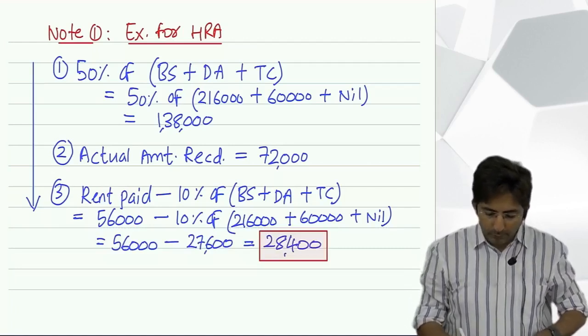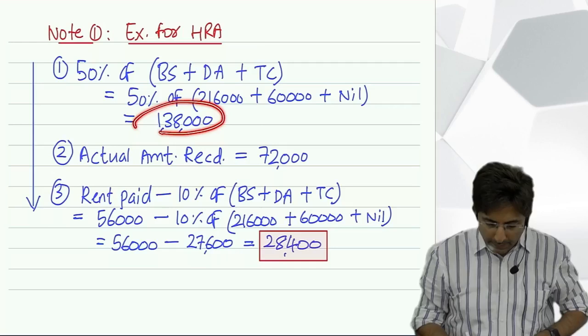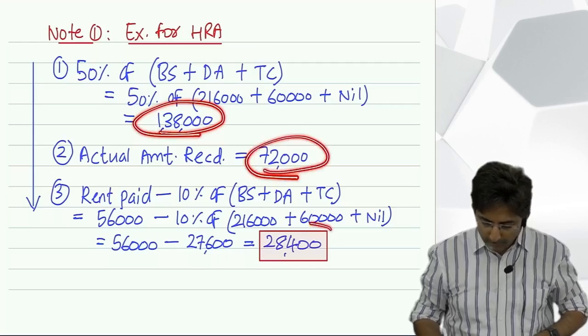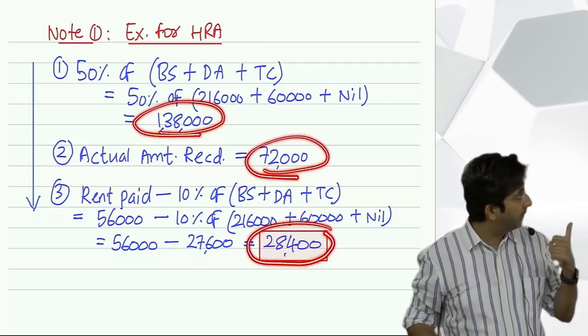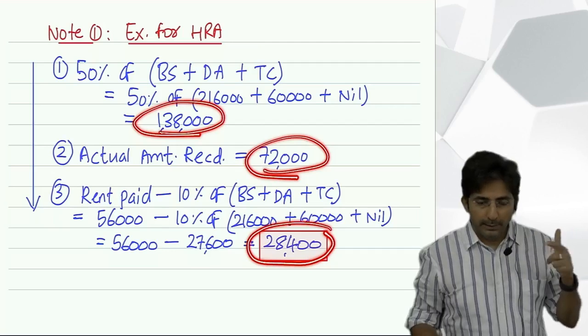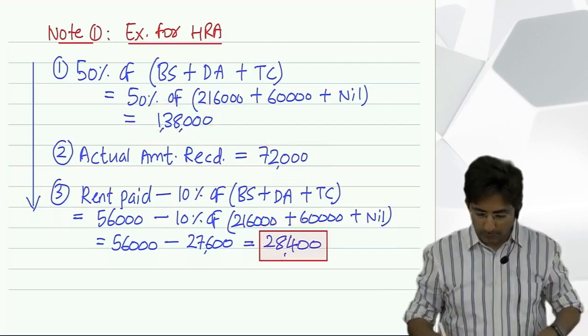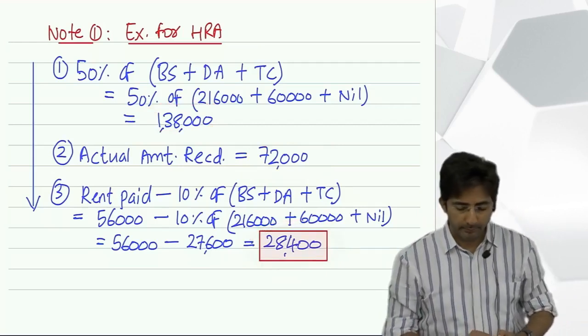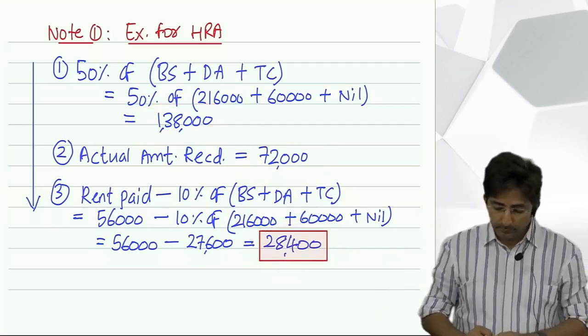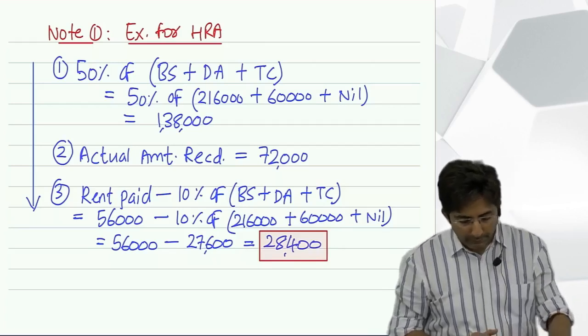And then we have got three amounts at our disposal: 1, 2 and 3. You have to select the one which is lower and put that amount in a box. 28,400. This amount you will deduct.